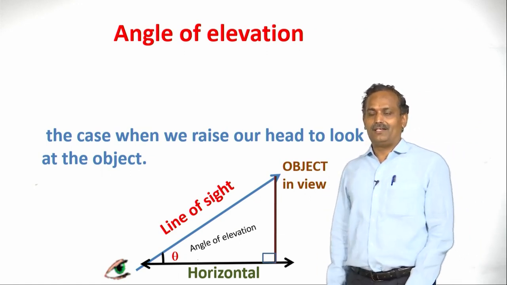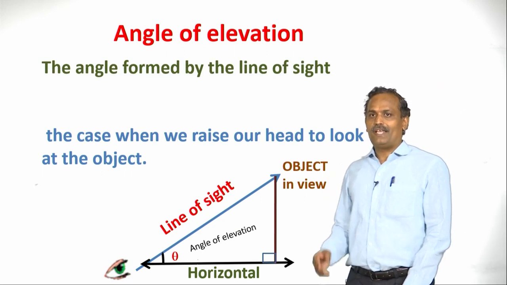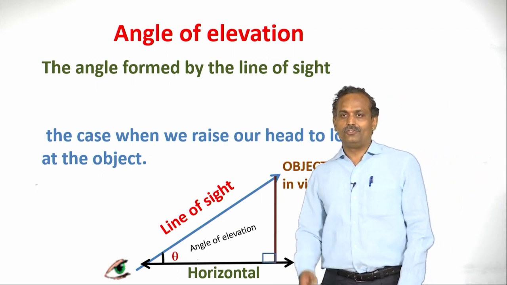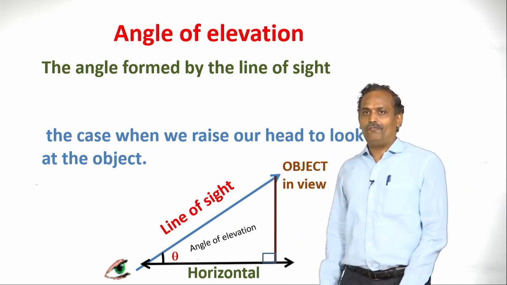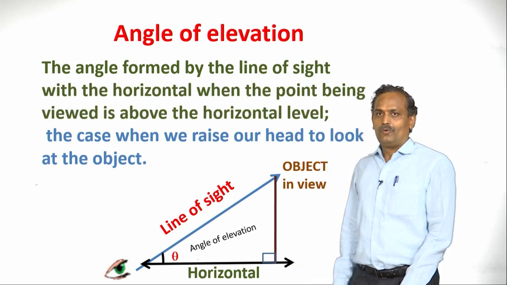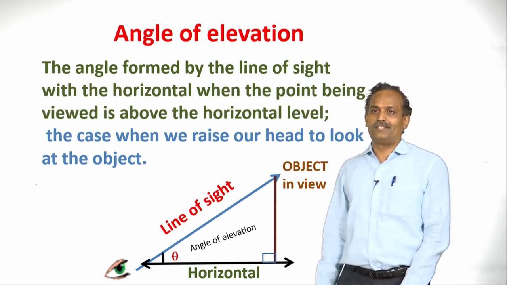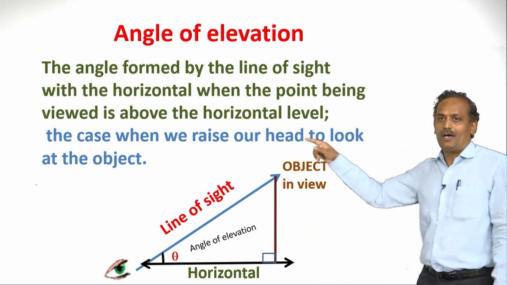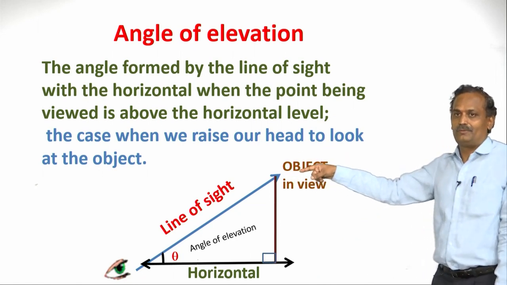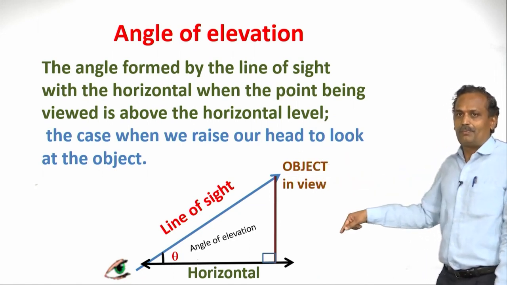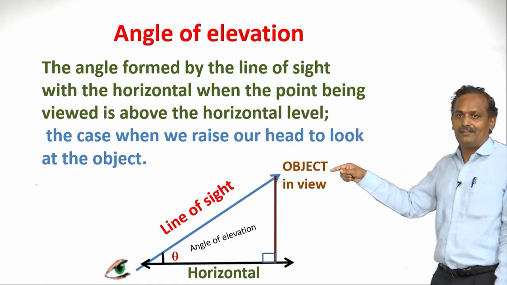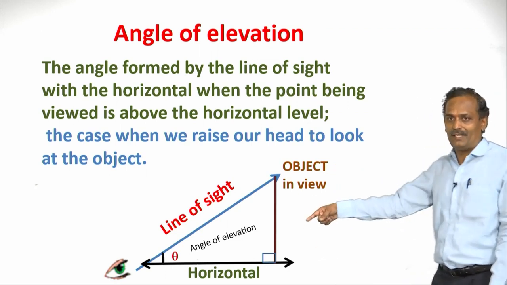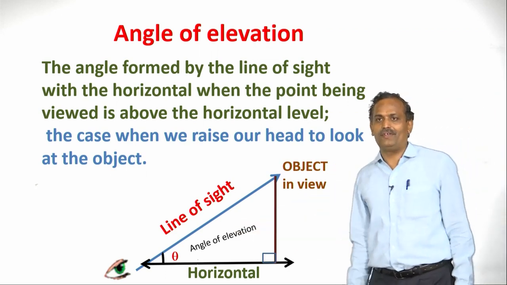So let us define it. It is the angle formed by the line of sight with the horizontal. We have taken horizontal as the reference when the point being viewed is above the horizontal level. So the object is here, we are viewing this object with respect to horizontal, and between these two lines we get an angle, which is nothing but the angle of elevation. We have shown it here. This is the angle of elevation. So recall it.